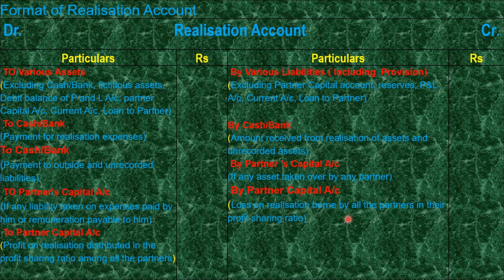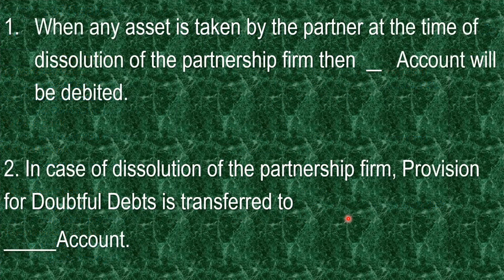So this account is the prime account of this chapter, dissolution of partnership firm. We have to learn this ledger carefully, then automatically we can maintain the other two or three ledgers. So therefore I repeated that ledger. Now we'll go for theory-based accounting related to this chapter, mainly fill in the blanks, and this is related to numerical problems also.